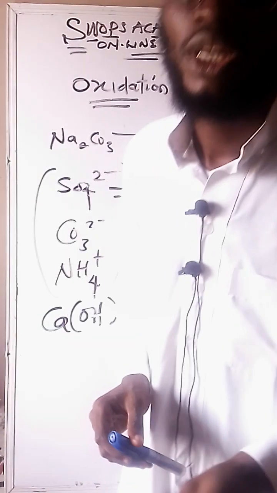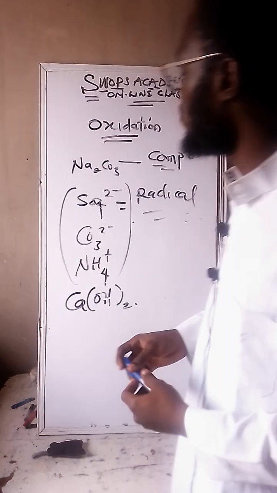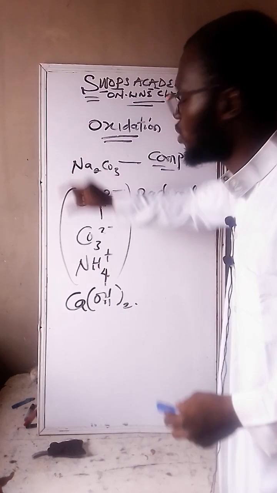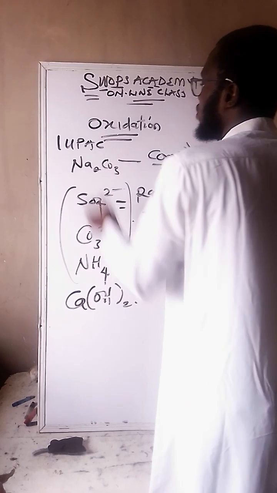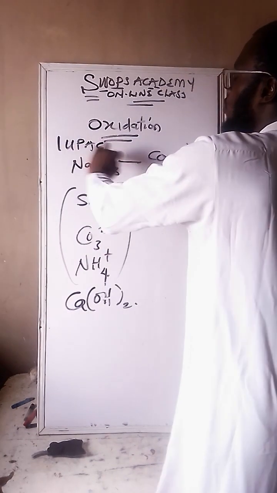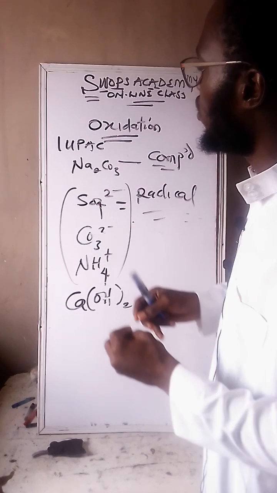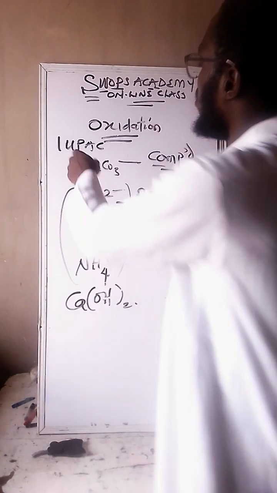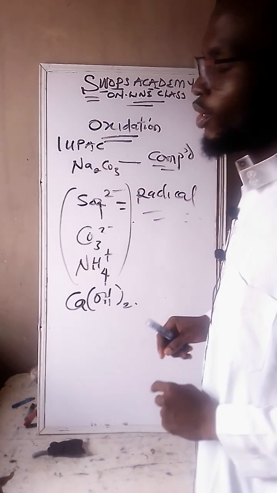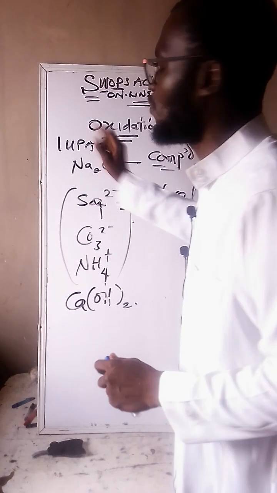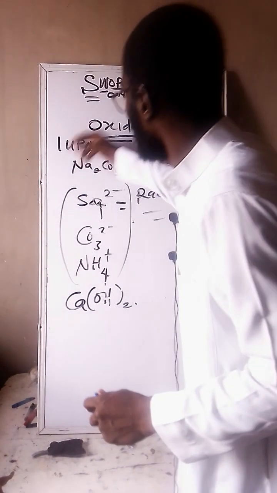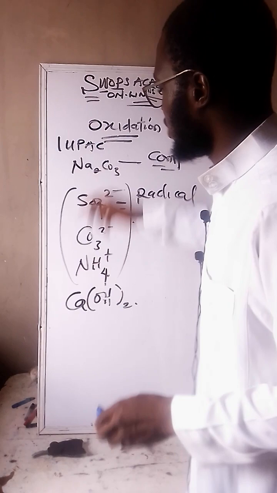The second question that JAMB might actually ask you is: what is the IUPAC name? That means International Union of Pure and Applied Chemistry. What do they call this one? We call this sodium trioxocarbonate 4. How do we say this one should be 4? Where do they get that?